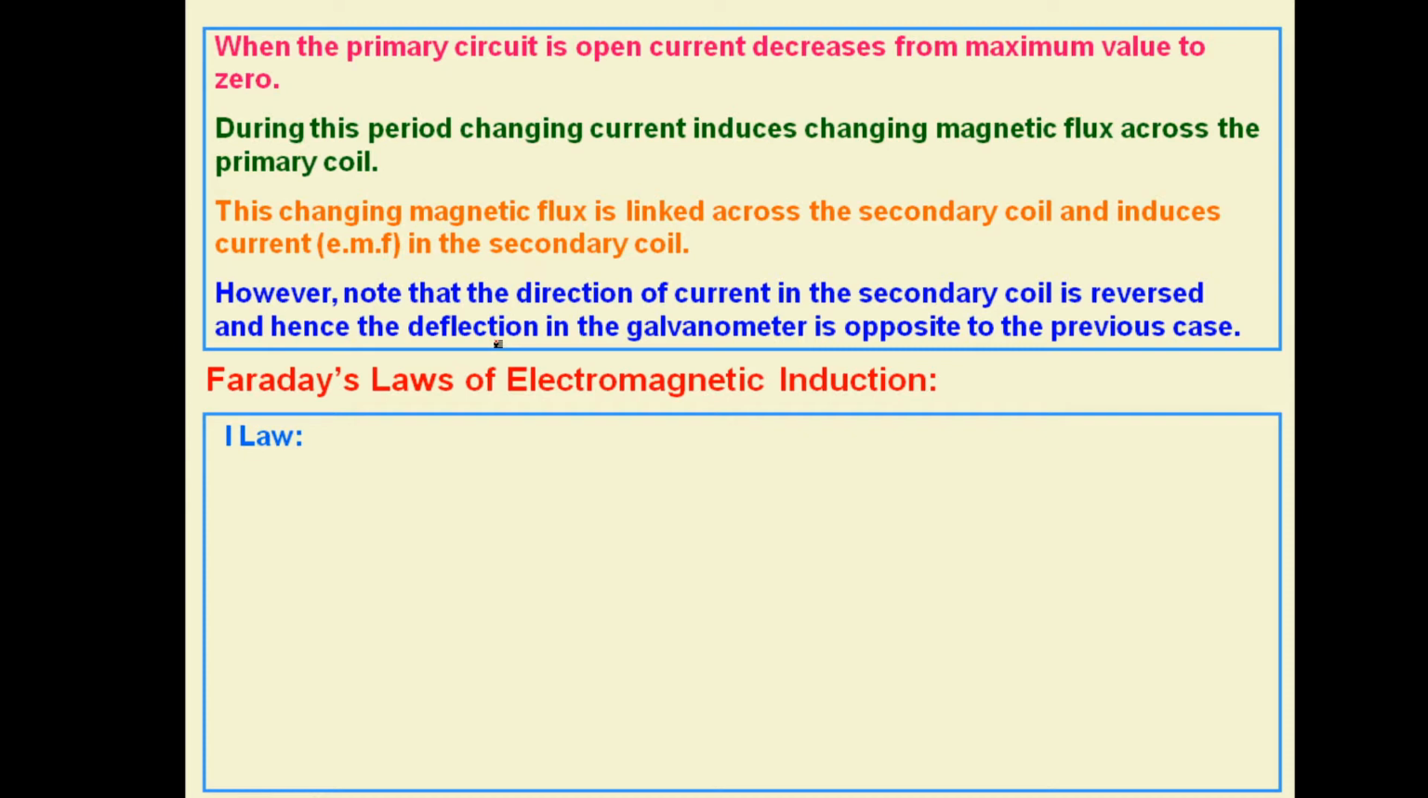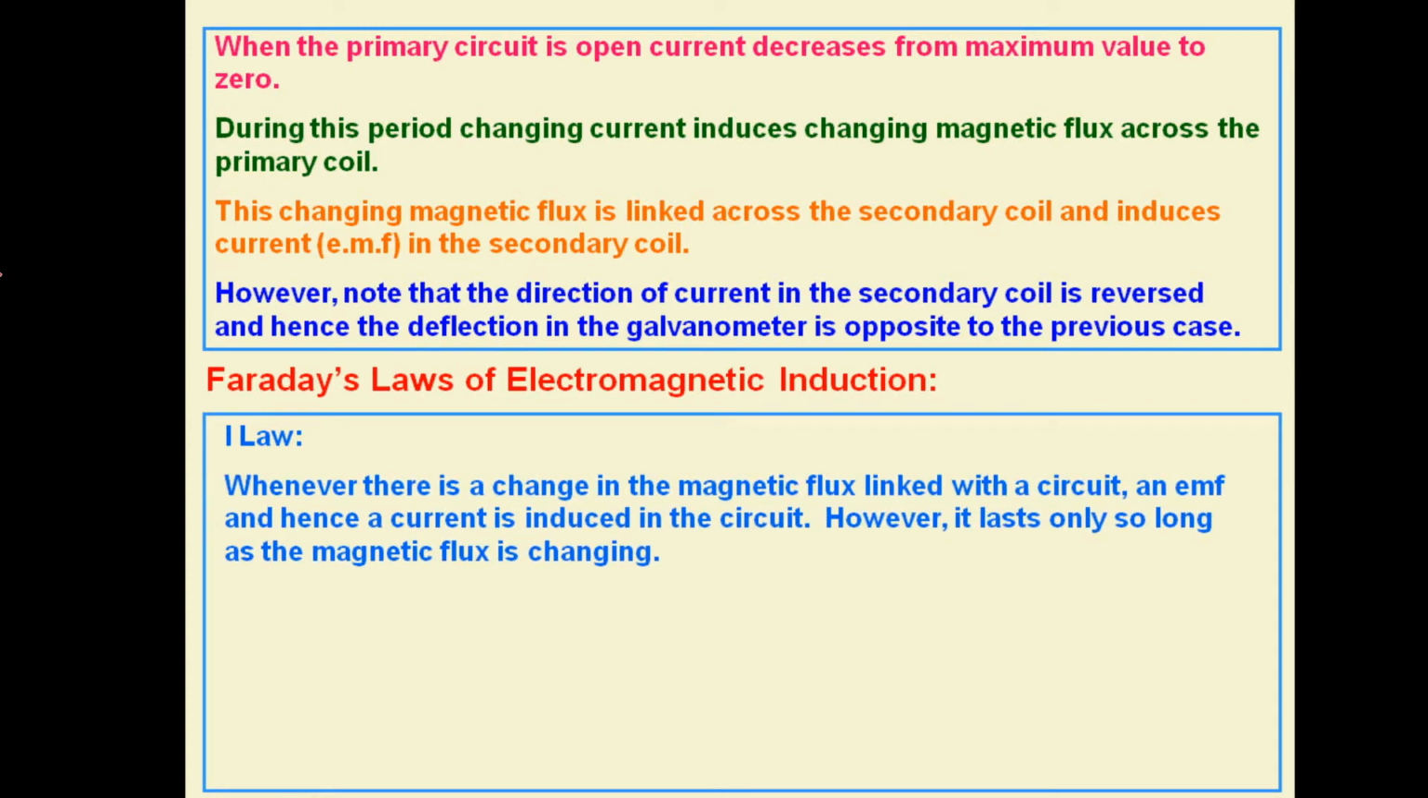And the important information is the induced EMF exists or lasts in the circuit till the change in the magnetic flux continues. So whenever there is change in magnetic flux, this is very important. This is basically the cause of electromagnetic induction. The change in magnetic flux linked with the circuit, an EMF and a current are developed in the circuit called induced EMF and induced current, and it lasts so long till the magnetic flux is changing. The moment the change in magnetic flux stops, the induced EMF and current also stop.